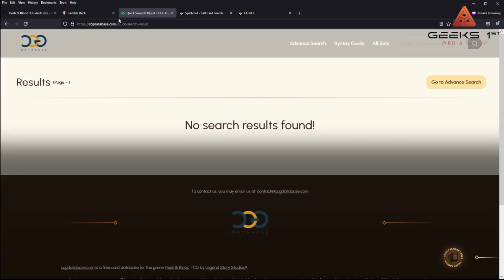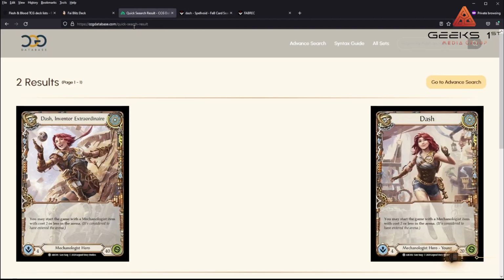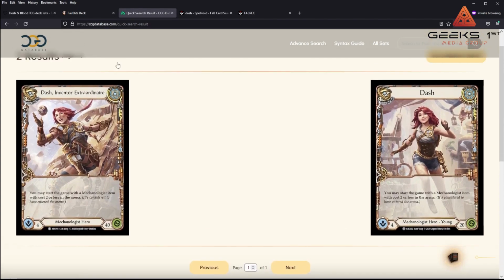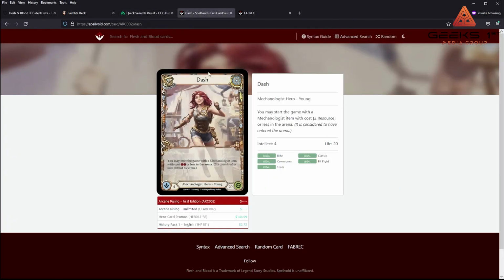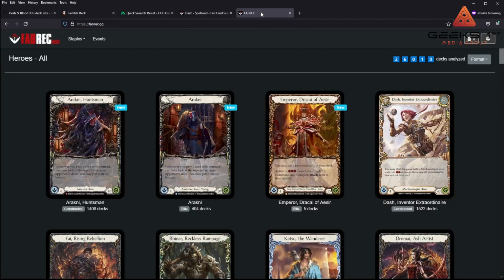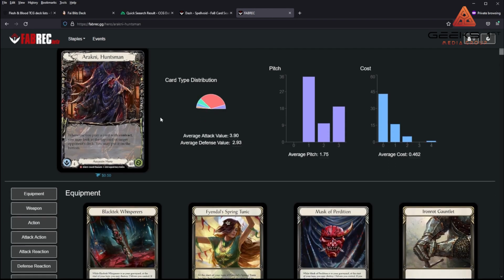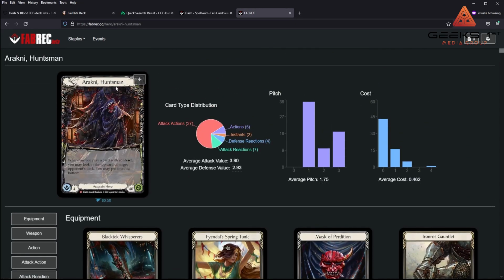So I'm not as familiar with this CCG database, so I can't speak to them, but Spellvoid, oops, I probably spelled it wrong. That's probably why. Oh, there you go. So it just took a bit, but it came up. And then as an example, you can click on these. Most of them will have links to the places you can buy cards, which I'll talk about here in a bit. So like TCG Player, eBay, or your LGS. And then Fabrec here is, as an example, a bunch of deck lists with top rated cards and how people are doing it. So again, a lot of information, almost information overload, but nonetheless, very, very good information.